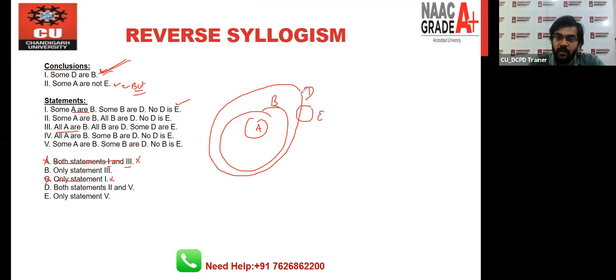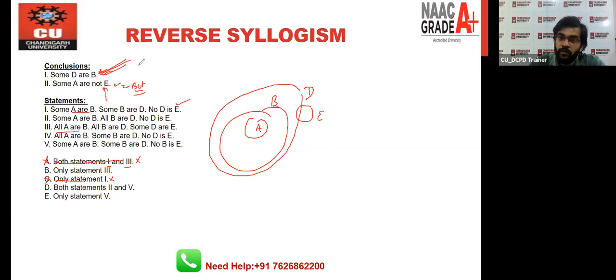Some D are B: definitely the B circle will lie inside the D in every diagram, so this is 100% right. Some A are not E, this is right. We can see that there is no intersection between A and E, that's why this is right. But again, if this is right, we have doubt.